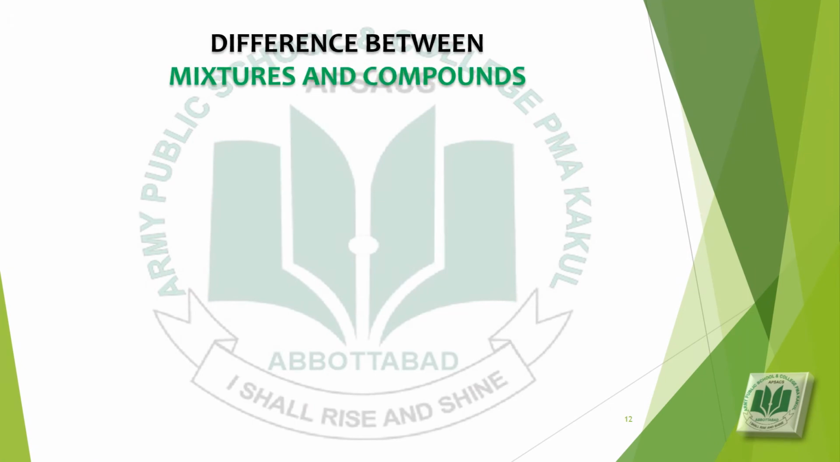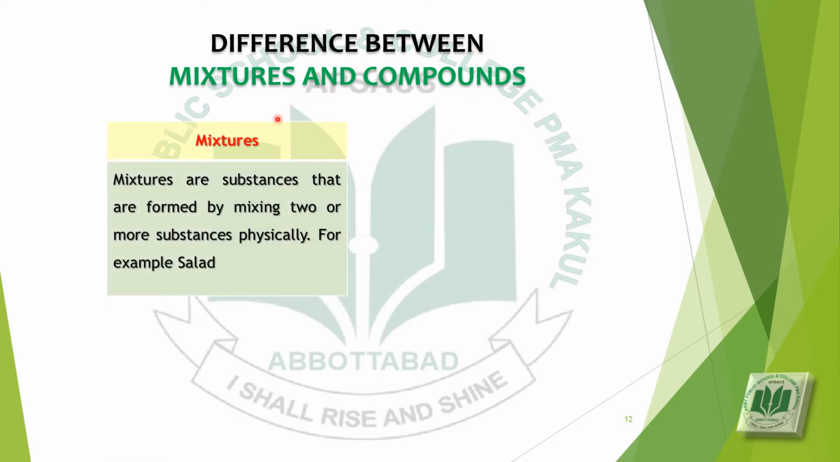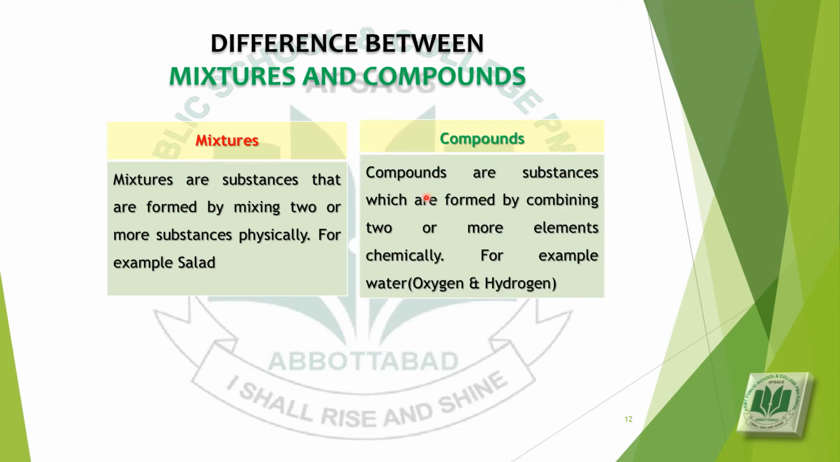Difference between mixtures and compounds. What is the difference between mixture and compound? Mixtures are substances that are formed by mixing two or more substances physically. It means that in mixtures the change is physical, not chemical. For example, salad, as we have discussed before.